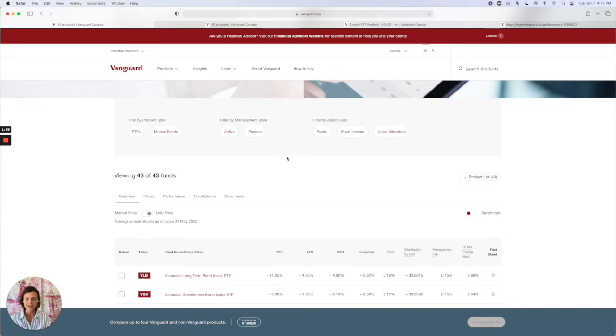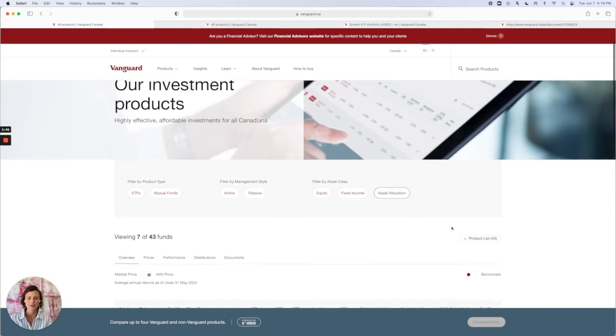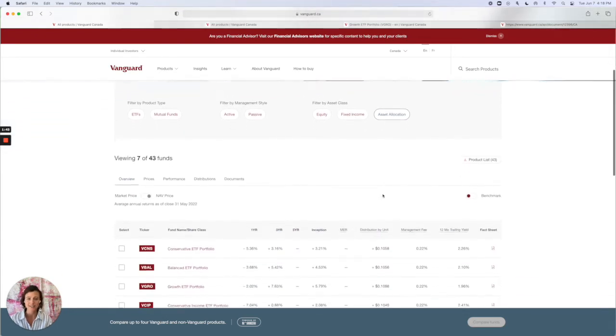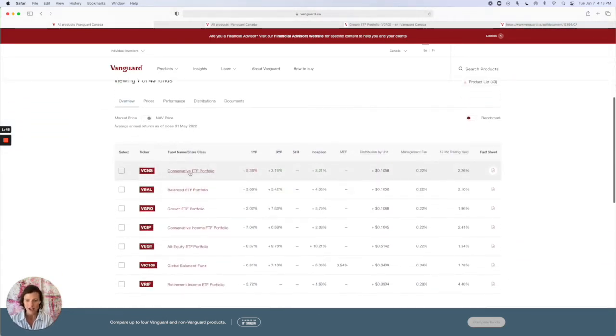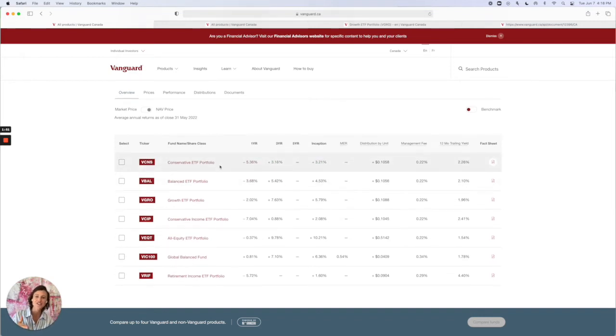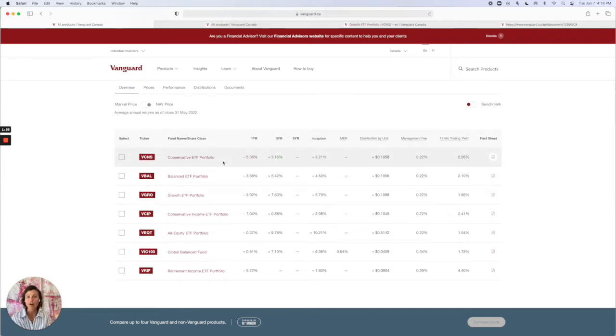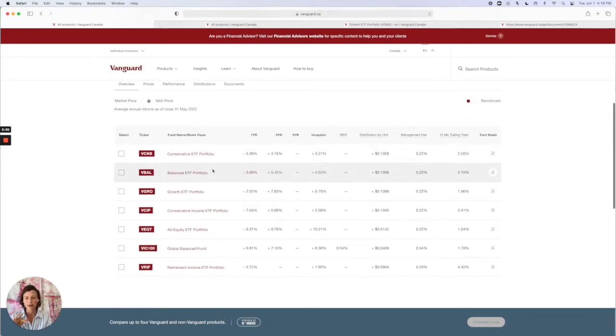So the simplest way to invest is through this awesome thing called asset allocation funds. So I'm going to click asset allocation and just show you what these are. These are portfolios, they're ETFs. ETFs are exchange traded funds. They're usually the lowest cost way to get invested in a broad portfolio. So each of these asset allocation ETFs has a different asset allocation, surprise, surprise. And what that means is it has a different mix of stocks and bonds.